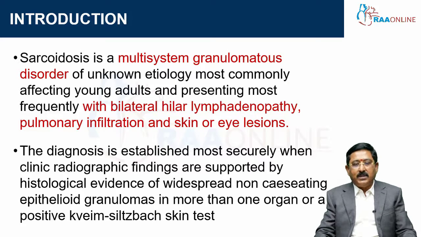And the diagnosis is established most commonly by clinical, radiological, and histological evidence of non-caseating granuloma. This is the main thing in sarcoid: a non-caseating granuloma, whereas in tuberculosis you will get a caseating granuloma. I will also come to that part of the caseating and non-caseating, why tuberculosis overlaps with sarcoid and what the studies are. I will come to that in the later part of my talk.